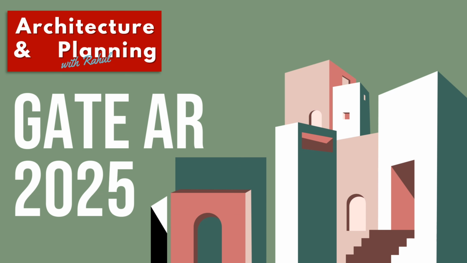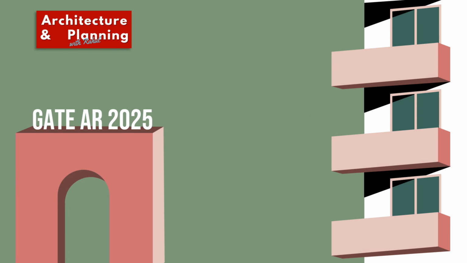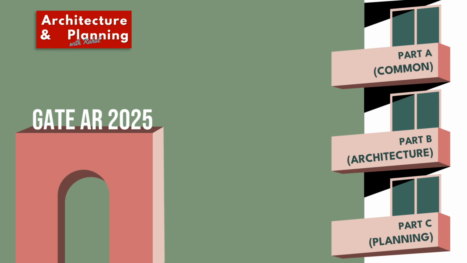GATE 2025 results are out. So now it's time to solve these questions. This video contains the solutions of GATE Architecture 2025 questions. Apart from the aptitude, this question paper contains 3 sections. Part A is common, which generally comprises questions related to both planning and architecture. Part B is architecture and part C is planning. And during the exam you have the choice to attempt either part B or part C. In this video we will solve the questions asked in the common section of GATE Architecture 2025.